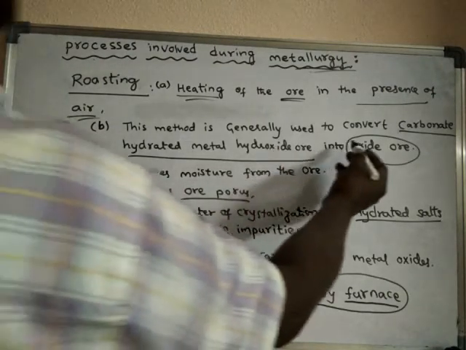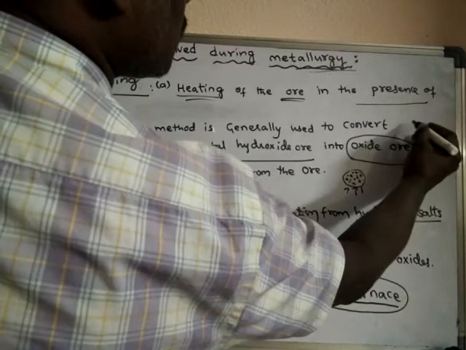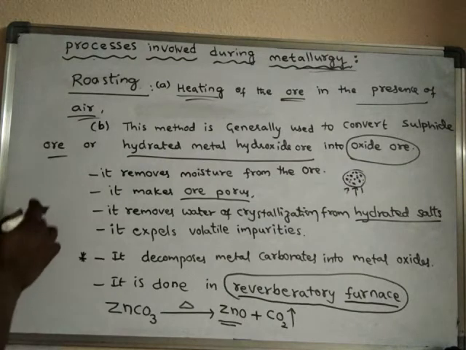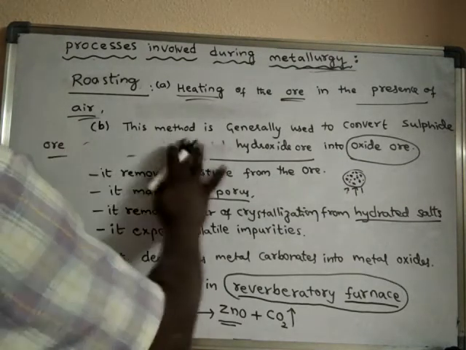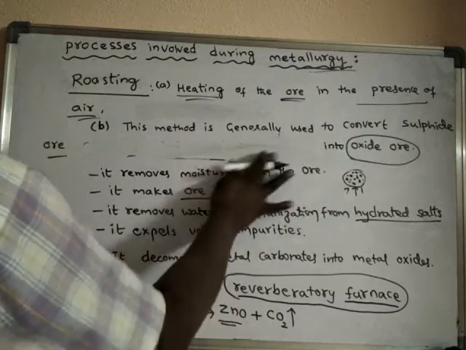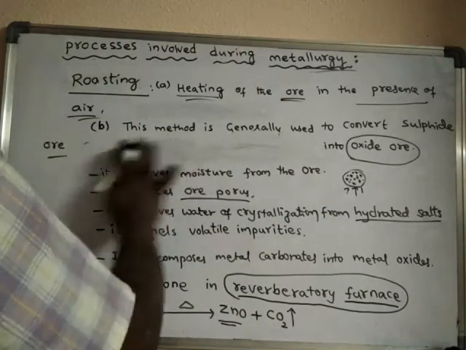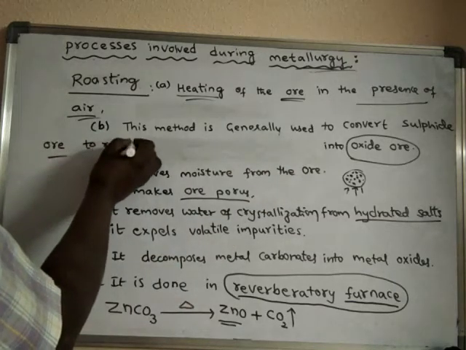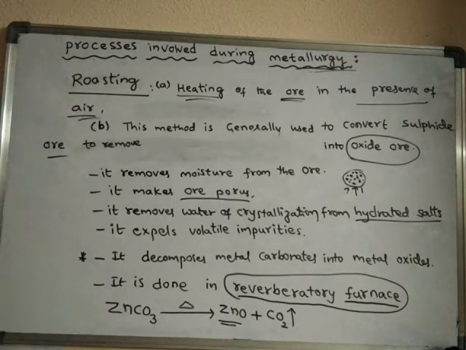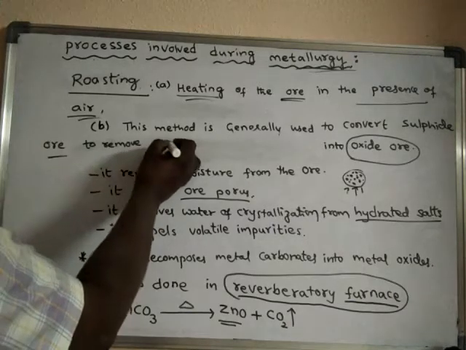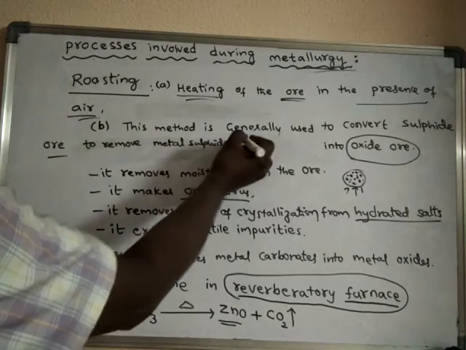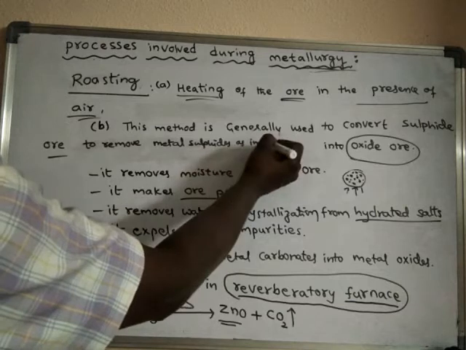This method is generally used to convert sulfide ores, or to convert sulfide ore into oxide ore, or to remove metal sulfides as impurities in the ore.